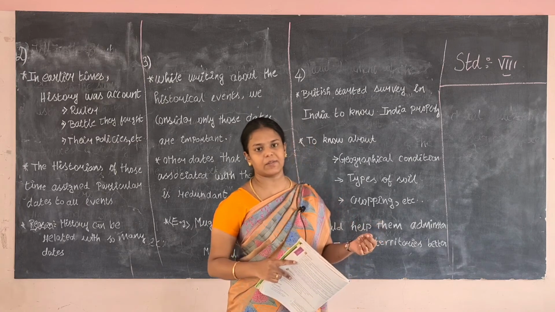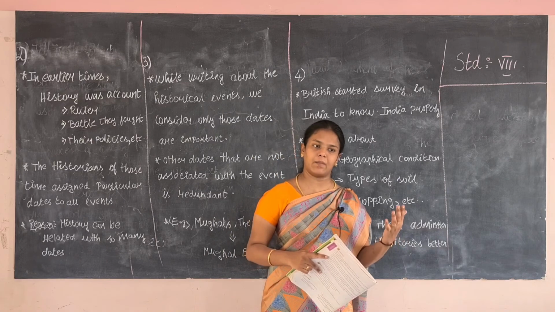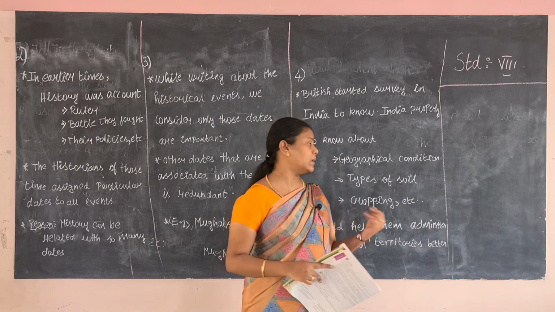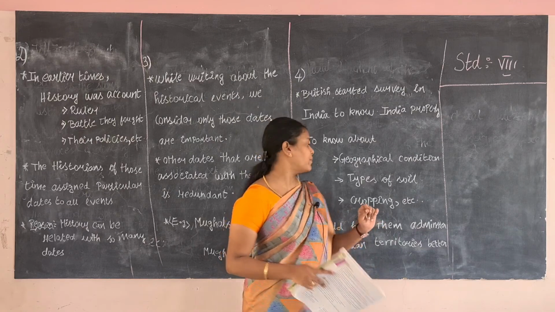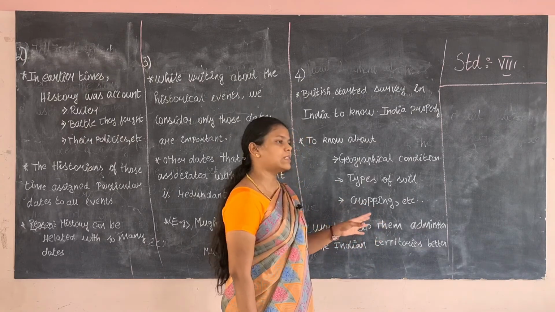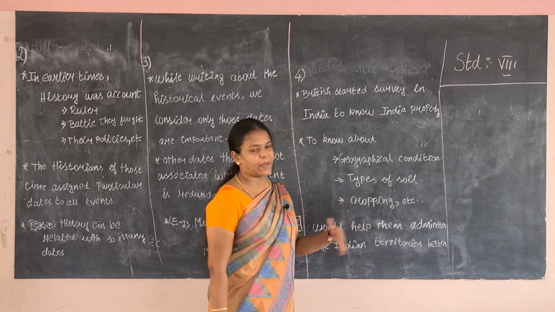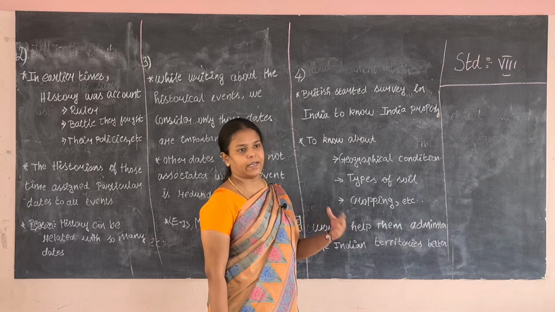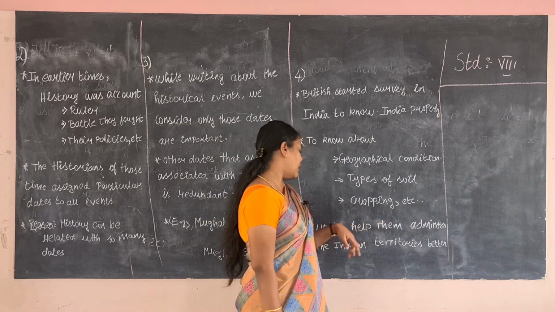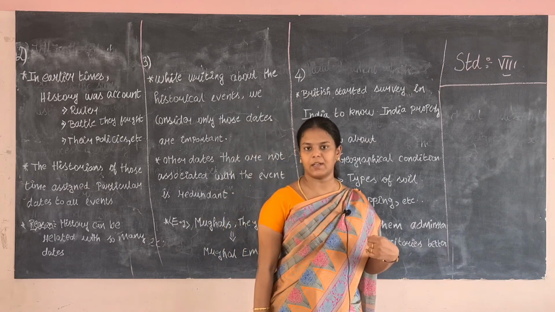It would be useful for the British for having a better understanding of the Indian people, as well as the geographical conditions, the types of soils in India, the cropping patterns, and what agriculture was done in India. Because of that, they would have a better understanding to rule over India in a better manner.